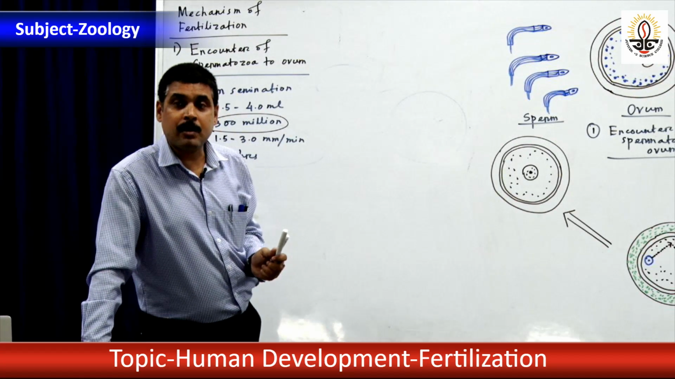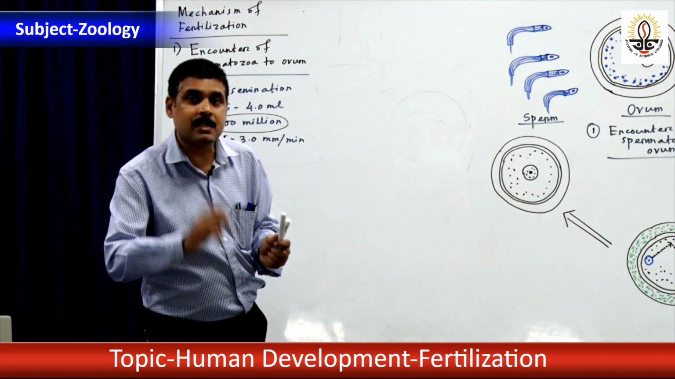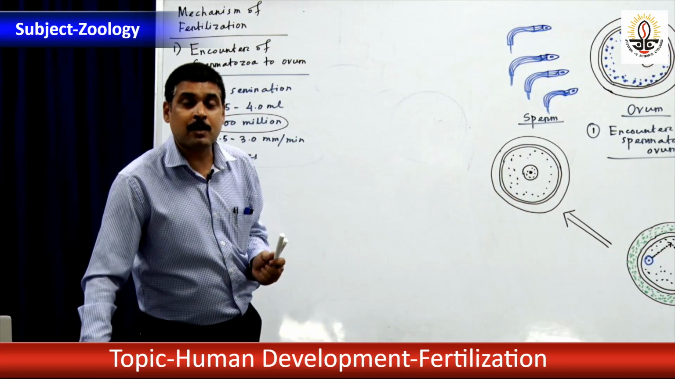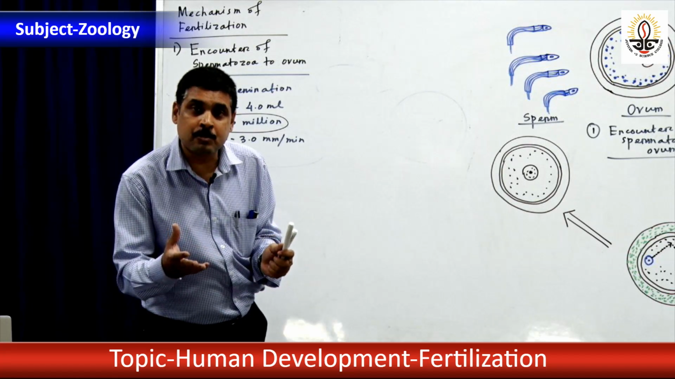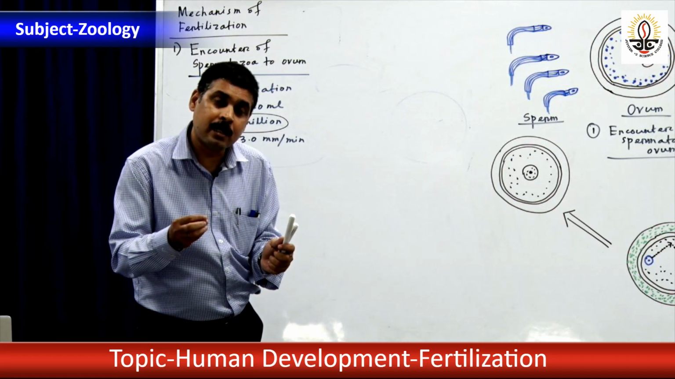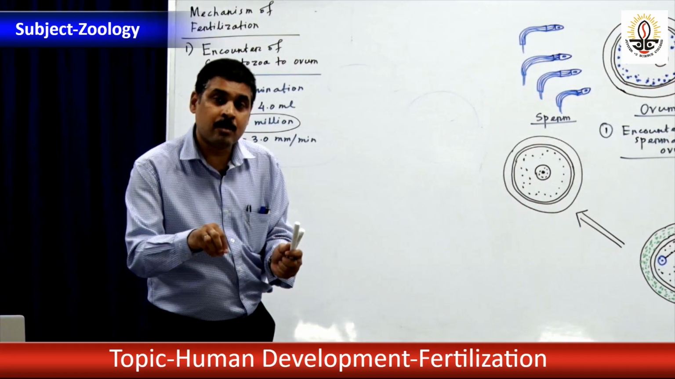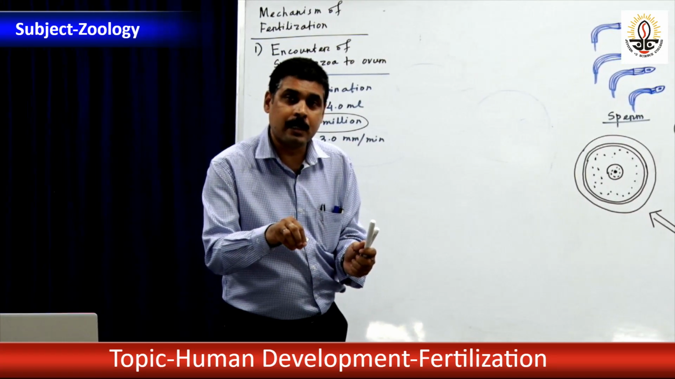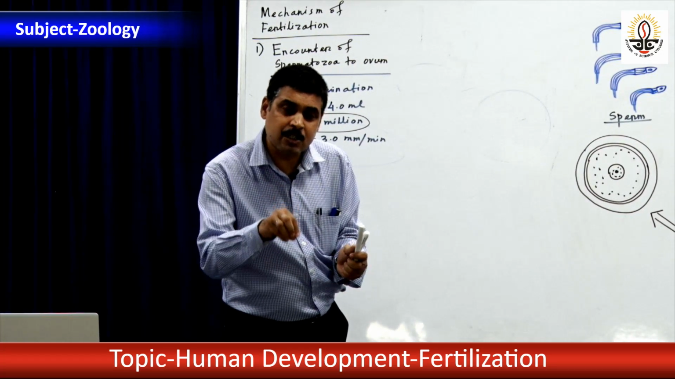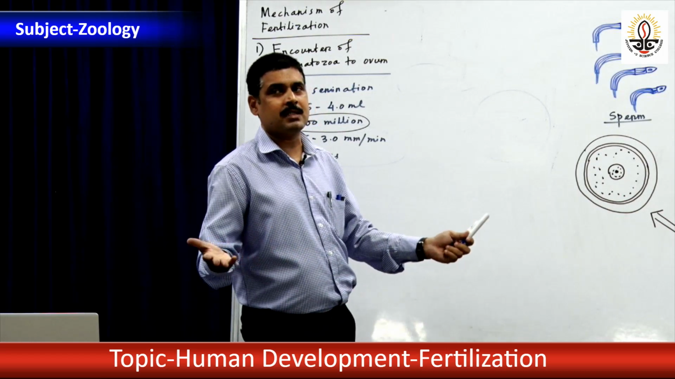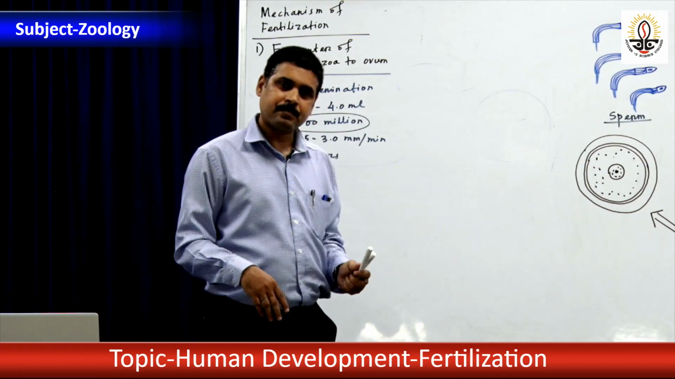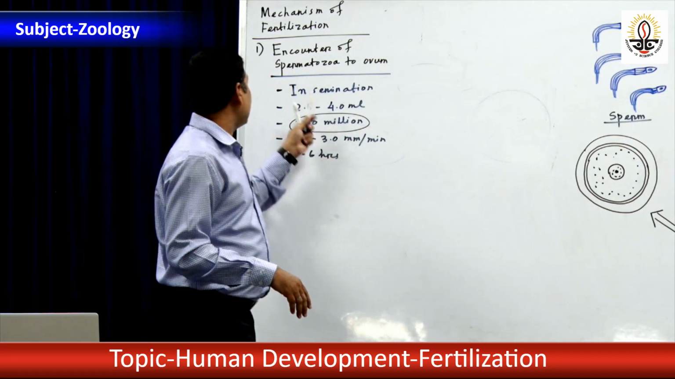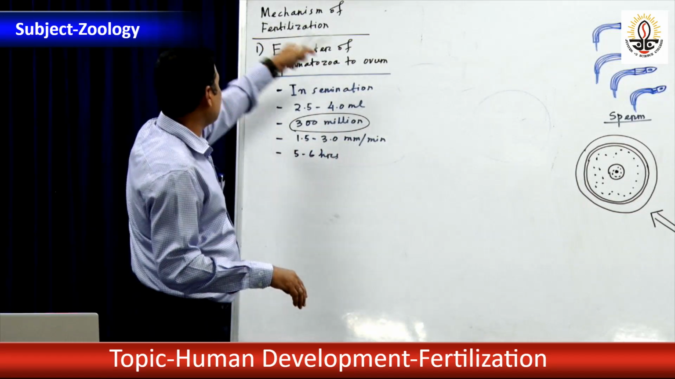My dear students, the female reproductive tract is not an easy passage for sperm. That is why, when fewer sperms are produced, the majority are destroyed. If fewer sperms are produced, then what will happen? The chance of fertilization will be minimized because they will be destroyed. Now that is what encounter of spermatozoa to ovum means.